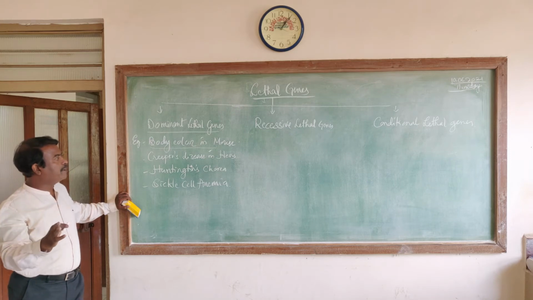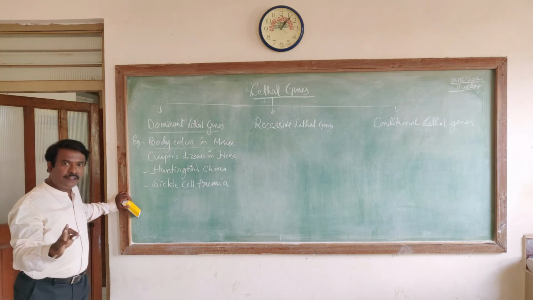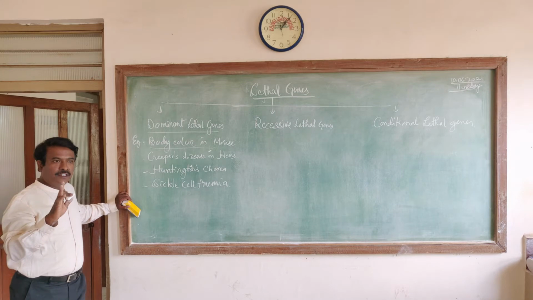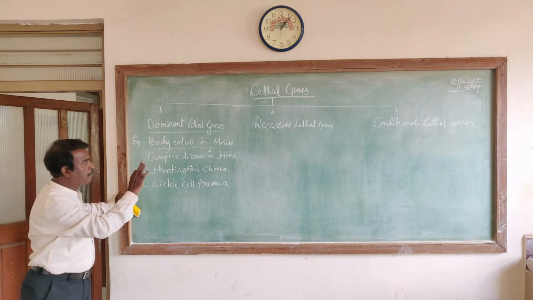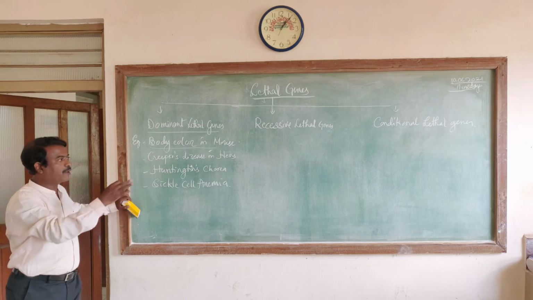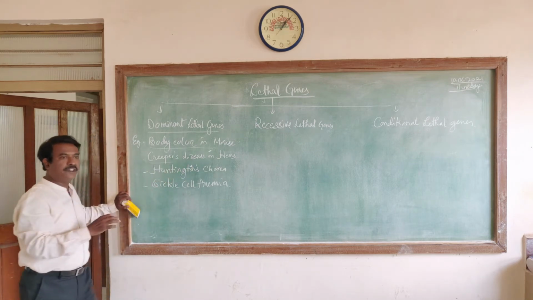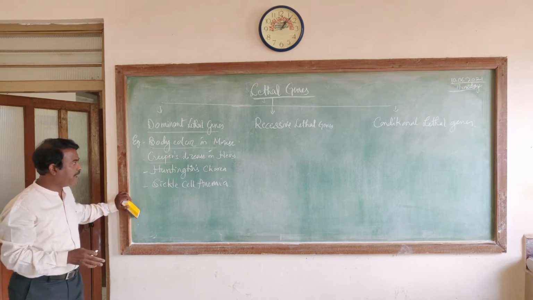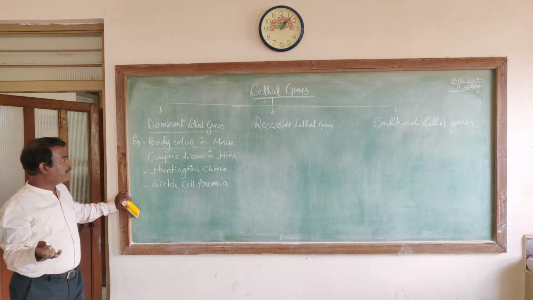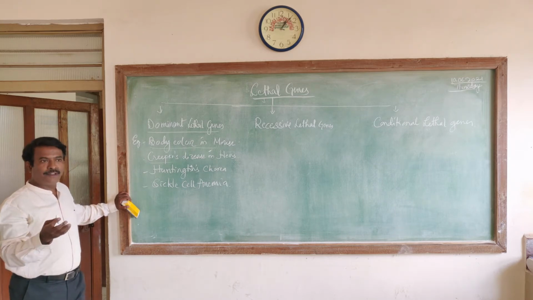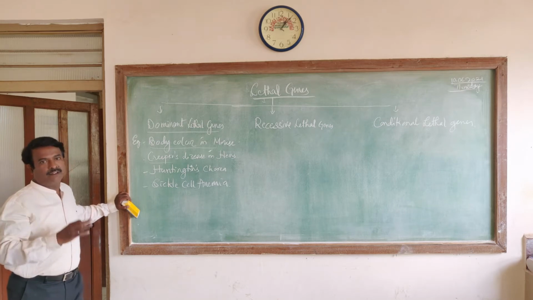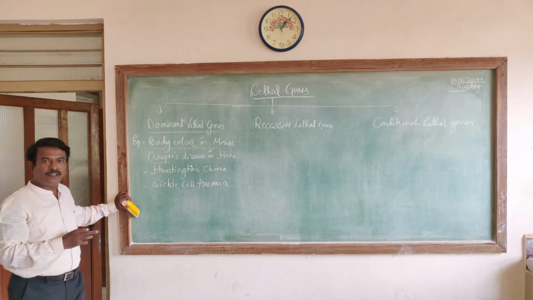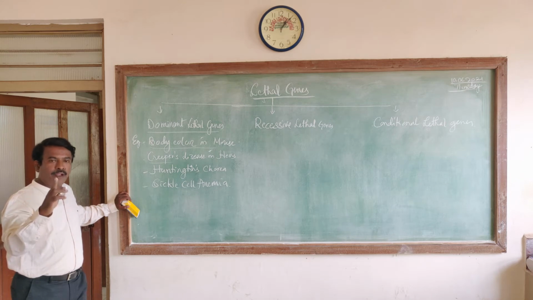But if the body color as a kind of phenotypical character is going to affect, does it affect the survival of the mouse or not? We'll study in detail by crossing. Then the second one, creeper's disease. Creeper means here in case of hens, female fowl is called hen of any kind of breed. They are unable to move, means their locomotory ability is going to be hampered when these dominant lethal genes are present and when they express.